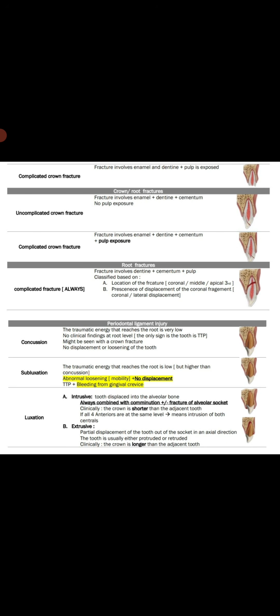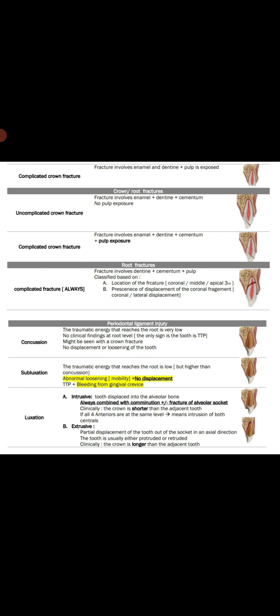This is about concussion. Now come to the subluxation. Subluxation is slightly more severe trauma than concussion. In subluxation, the traumatic energy that reaches the root is low but slightly higher than concussion. Abnormal loosening, mobility plus no displacement. Here again, the tooth is tender to percussion plus bleeding from the gingival crevice.